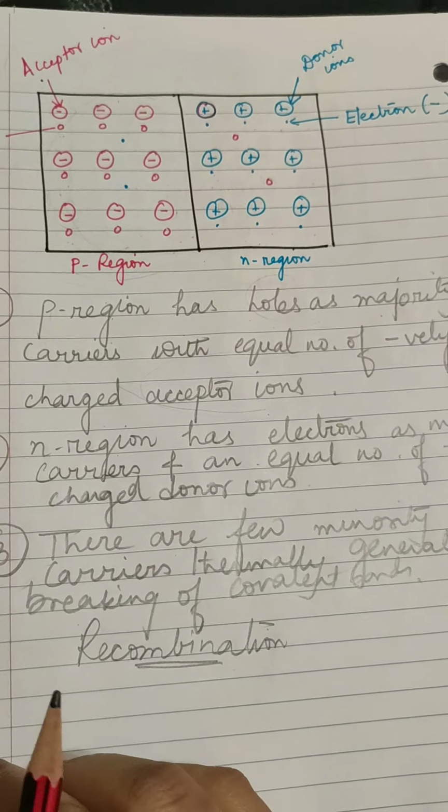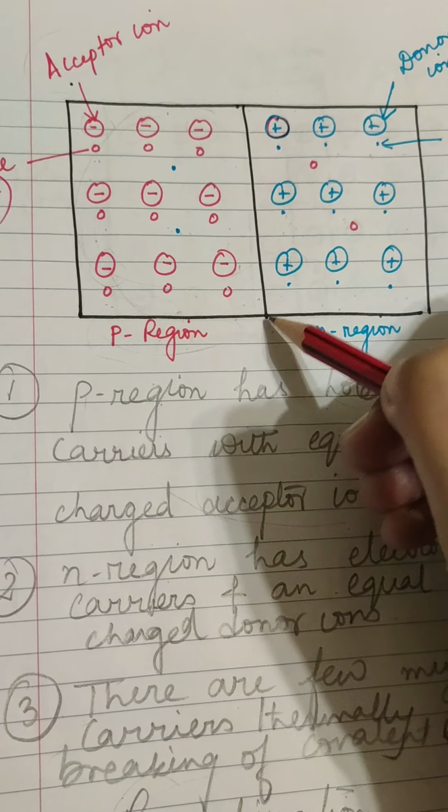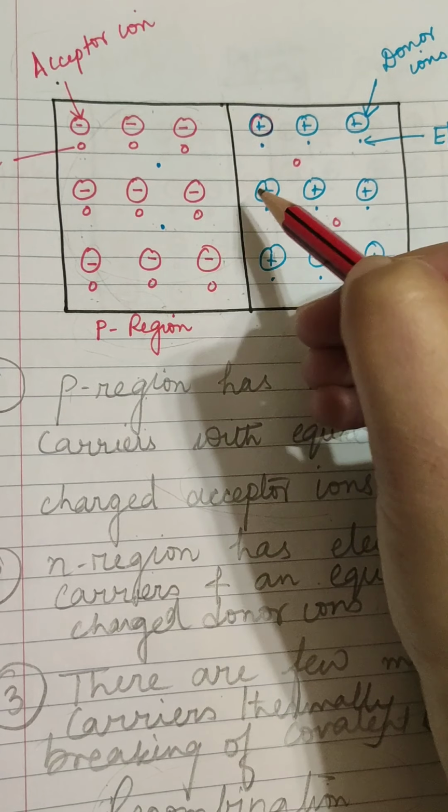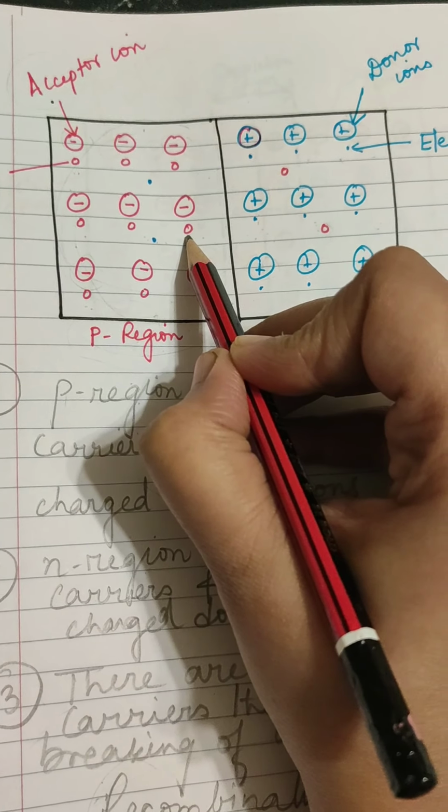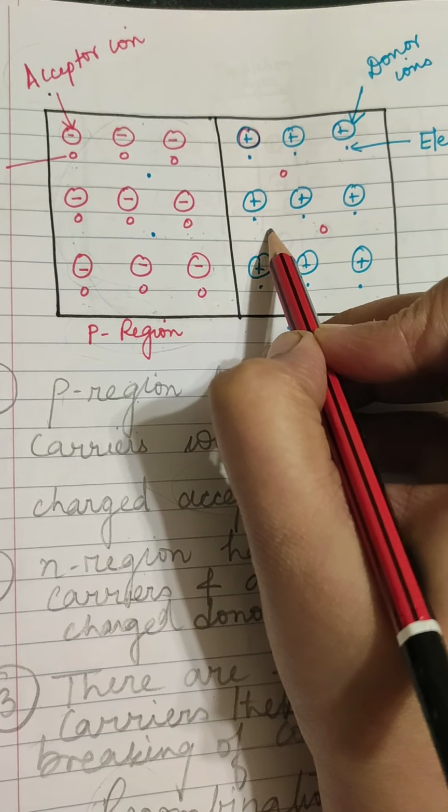Okay, they get eliminated. Electron recombination means recombination of electrons and holes. They recombine and they get eliminated. So here, immediately after the junction is formed, the electrons from the N region diffuse into the P region, and holes from the P region diffuse into the N region.